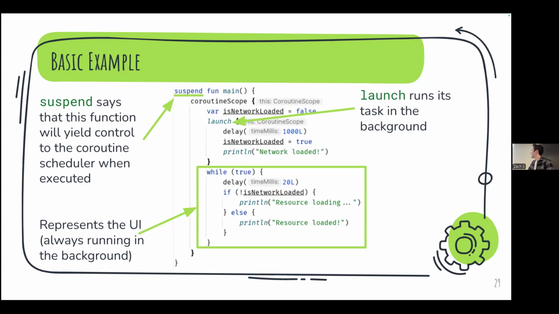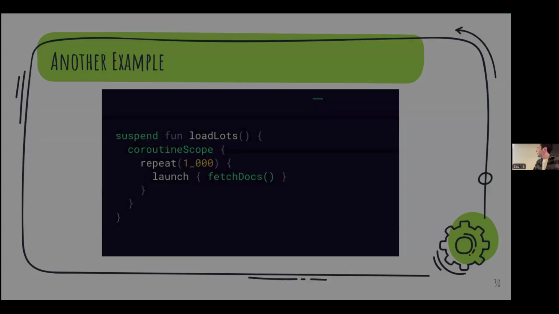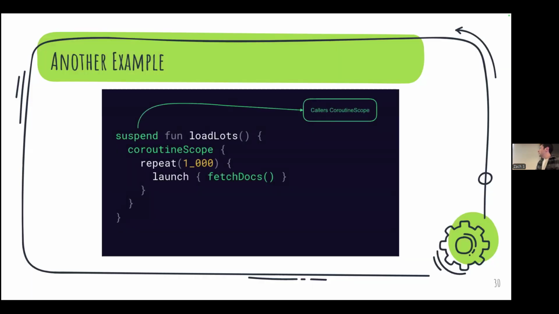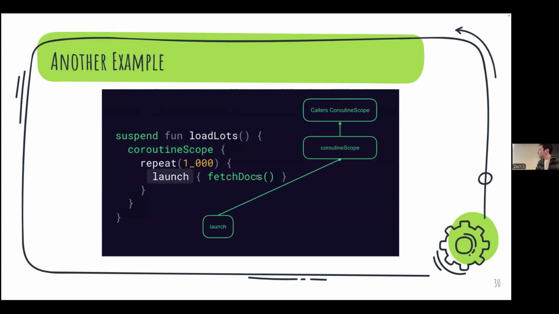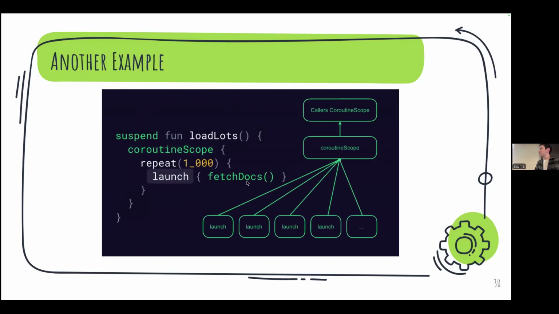But okay, let's see what we have next. Another example, this is actually more basic, but I really like this visual. So what happens is we first call a coroutine scope, right? And we're going to repeat this 1,000 times, and we're going to launch this fetch docs command, okay? And we don't really know how this is implemented, but we can assume that it's some long running task.